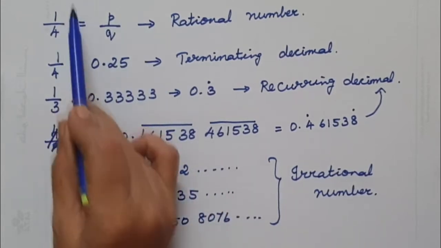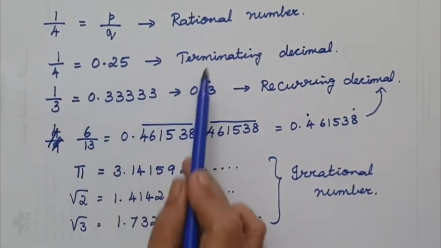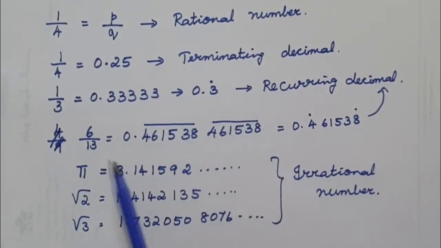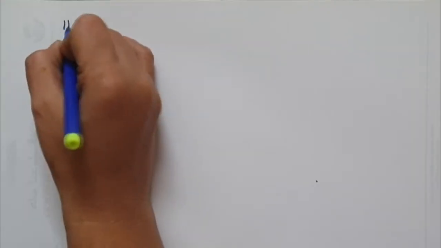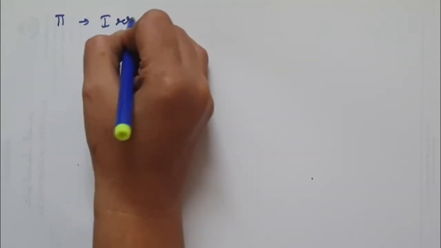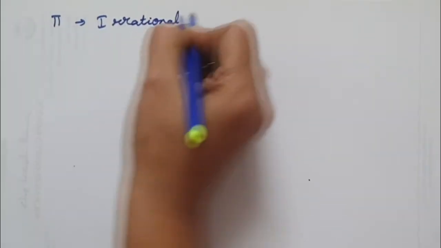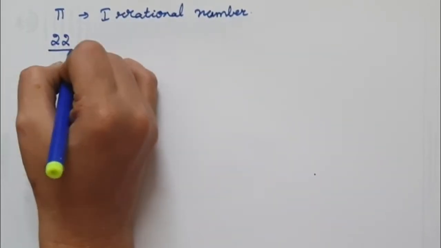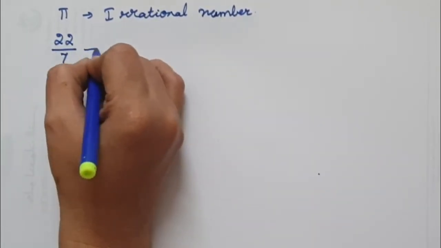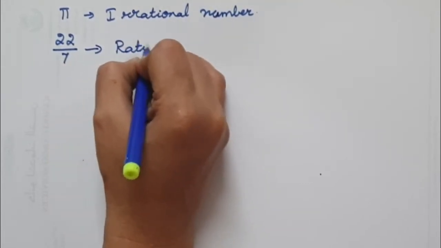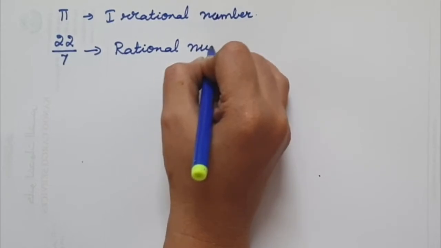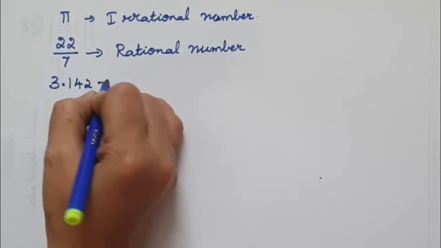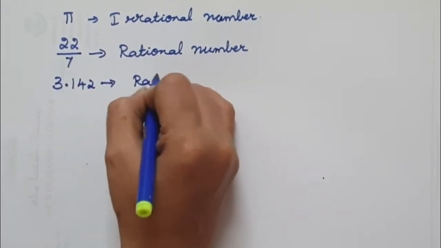So any number which can be written in the form of P over Q is a rational number. If it is a terminating decimal, it is a rational number. If it is a recurring decimal, it is a rational number. Now, when we take pi, we saw it is an irrational number. But if it was given as 22 over 7, though it is approximately equal to pi, this is a fraction. So this becomes a rational number. And in the same way, if it was given as 3.142, that is, this decimal is ending, so this is also a rational number.